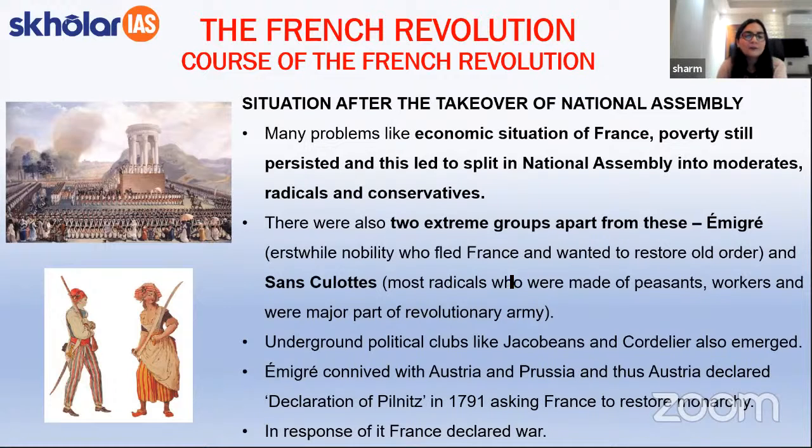Now, students, after the takeover of the National Assembly, there were certain problems that arose again in the political system of France. Now, what were these? There were certain economic situations that were faced by France. Apart from this, there was poverty, which was still persisting, and this in turn led to a split in the National Assembly, which was divided into three categories, that is the moderates, the radicals, and the conservatives.